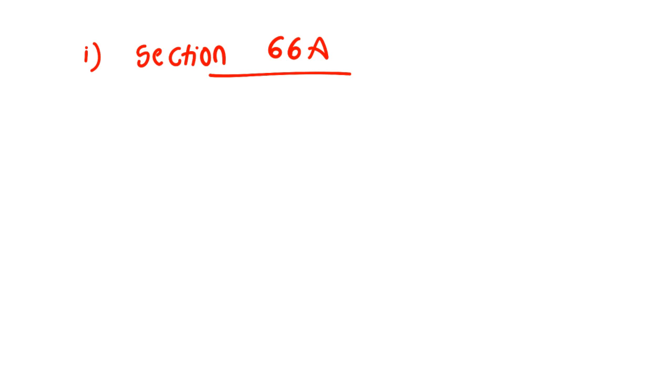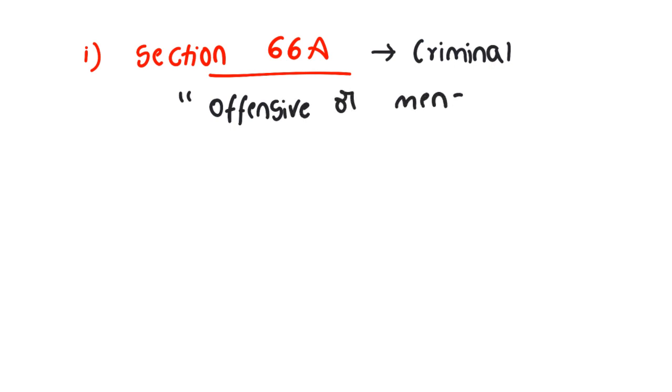Section 66A of IT Act. Under this, if any person causes danger or obstruction, creates annoyance, or criminal intimidation, everything is taken as offensive. So under Section 66A of IT Act, the government has clearly used the words: if any person sends information that is offensive or has some menacing character. Clear? In Section 66A, the government clearly used these words.